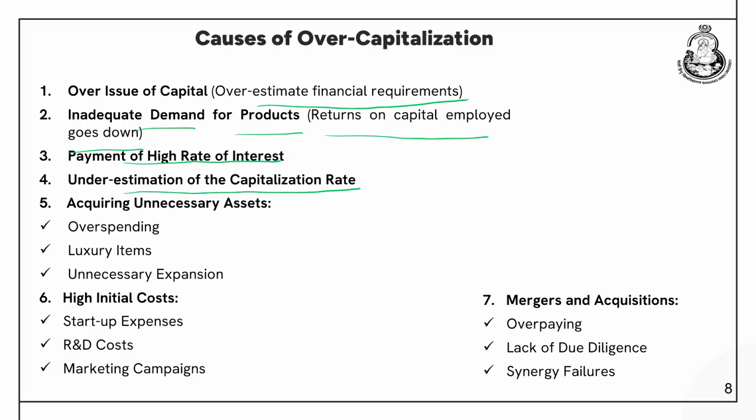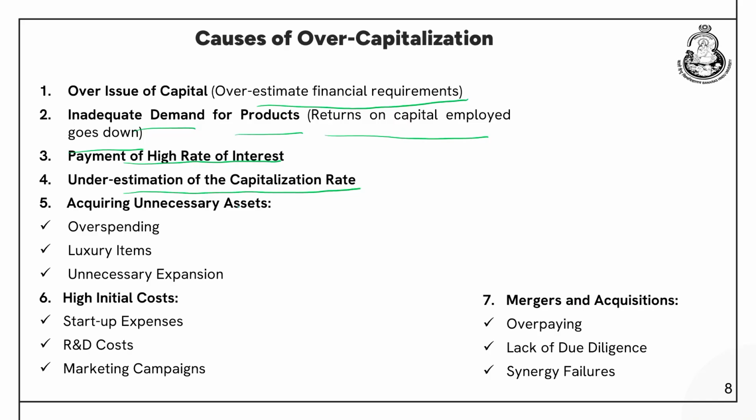Underestimation of the capitalization rate. This we have seen in the previous slides, because when we try to calculate capitalization, we divide the expected earnings by the capitalization rate. So, in case the capitalization rate is underestimated, we are using a lower capitalization rate, obviously the capitalization will go higher. So, the company needs to determine the capitalization rate in a very fair way.